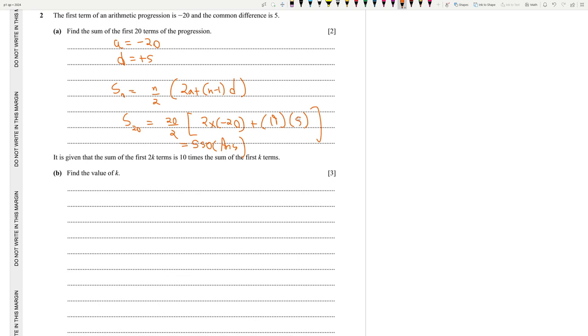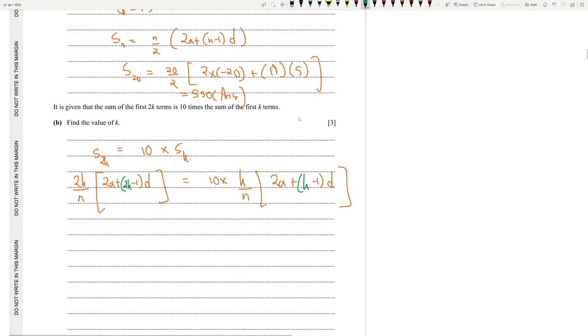So let's do this. 2k divided by 2, 2a plus (n minus 1) d is equal to 10 times k divided by 2, 2a plus (n minus 1) d. But the difference here is you've got to change the number of terms. For this one it should be 2k terms, and for this one it should be k terms.